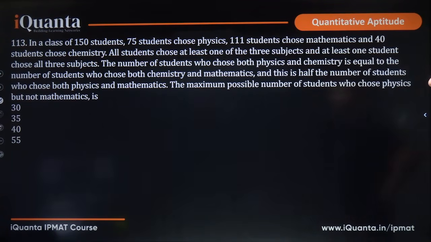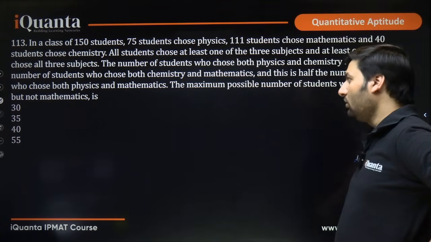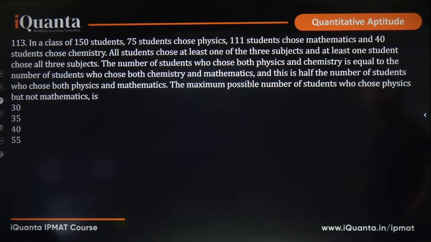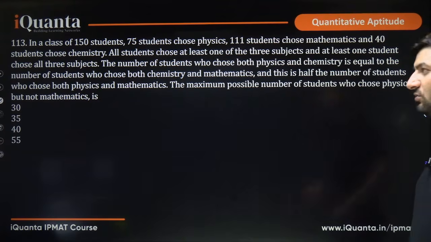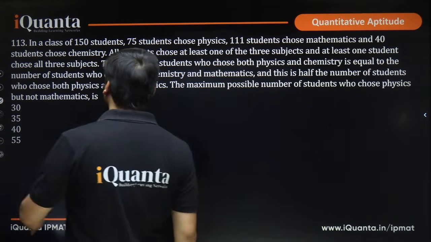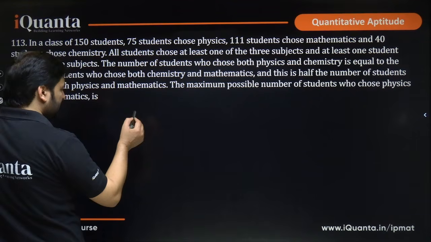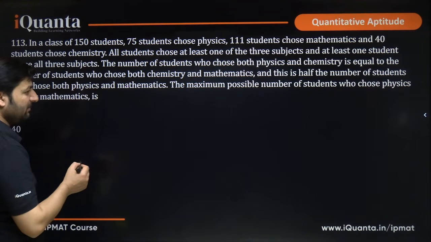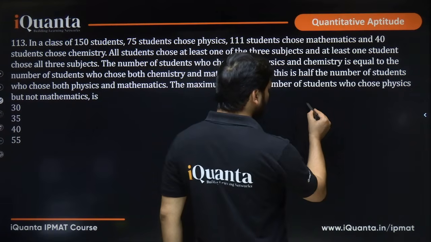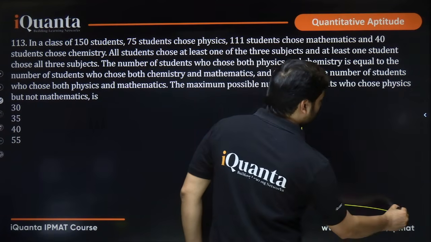In a class of 150 students, 75 students choose physics, 111 students choose mathematics, and 40 students choose chemistry. All students choose at least one of the 3 subjects, and at least one student chooses all 3 subjects. It's a direct question based upon 3 set Venn diagrams. We have noticed that. So whenever you have 3 set Venn diagrams, what you have to do is, you simply have to form a 3 set Venn diagram.